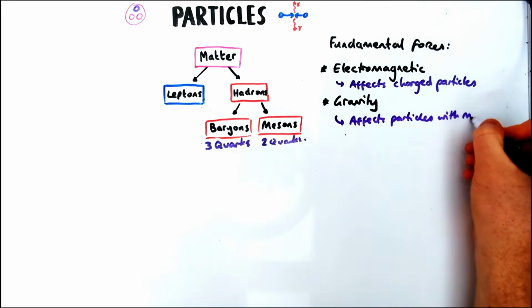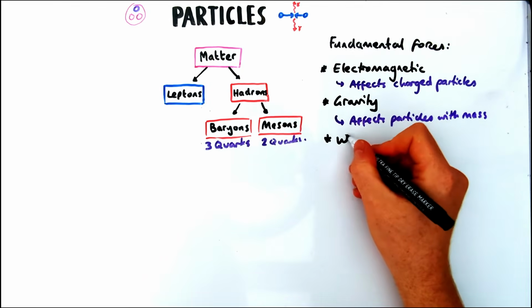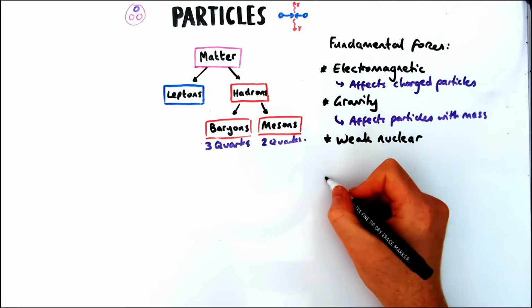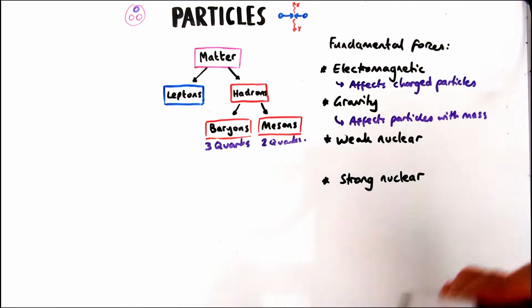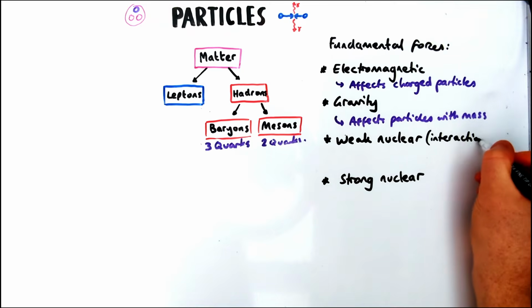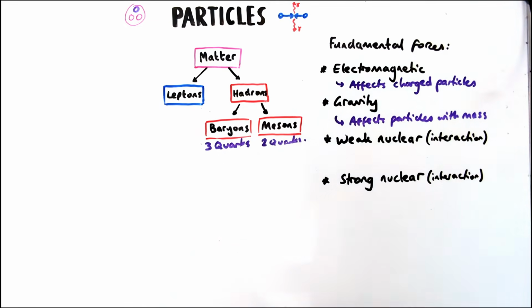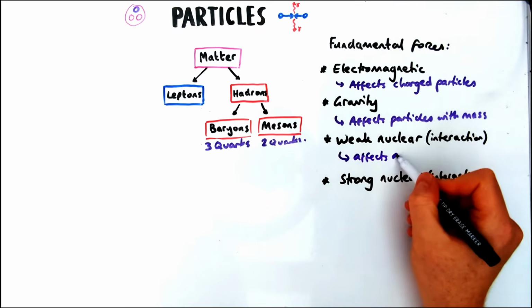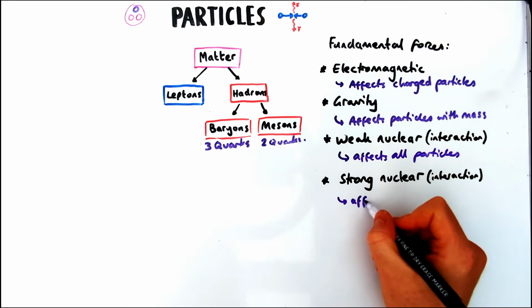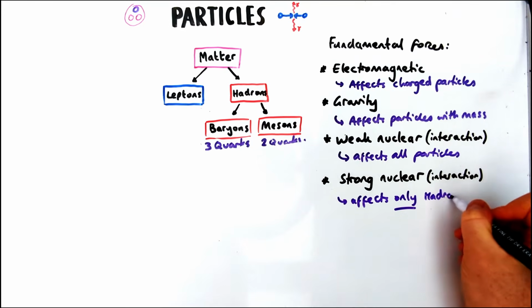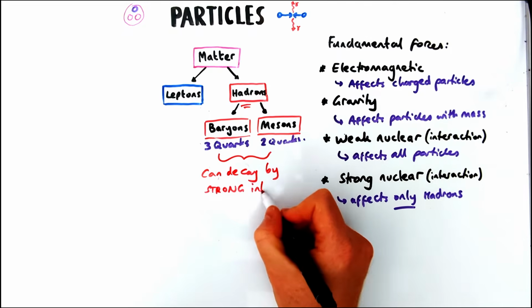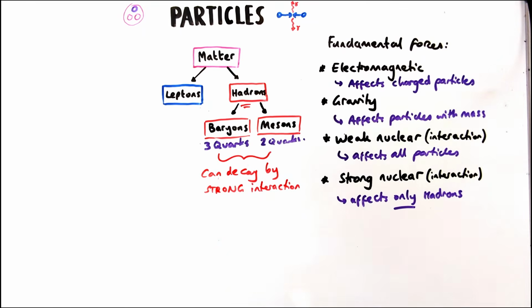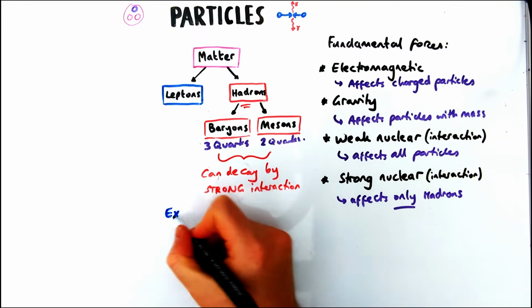You've also come across gravity before. This affects particles with mass, although particles are very, very low mass, so we won't really consider it too much here. Then we've got the 2 we're really concerned with, the weak nuclear force or nuclear interaction and the strong nuclear force or interaction. The weak nuclear force affects all particles, but the strong nuclear force only affects hadrons, so leptons cannot be affected by it. So even though it only affects hadrons, don't forget hadrons can be affected by the weak nuclear force because it affects all particles. So hadrons can decay by the strong interaction, but also the weak more commonly.